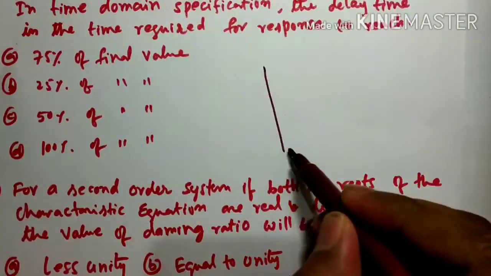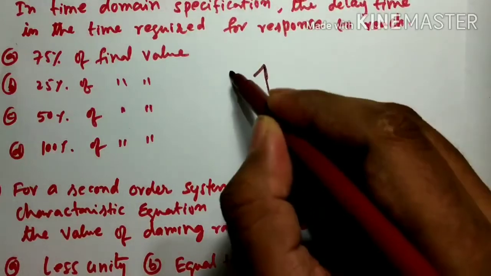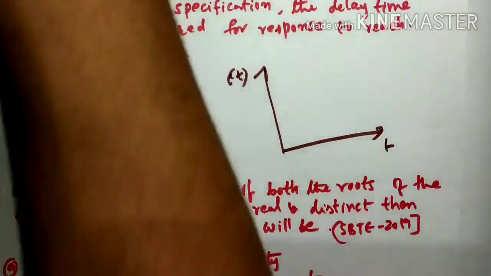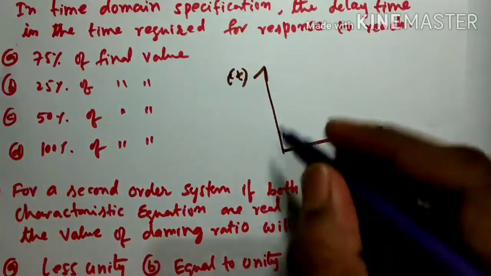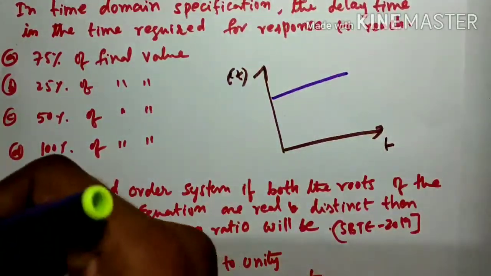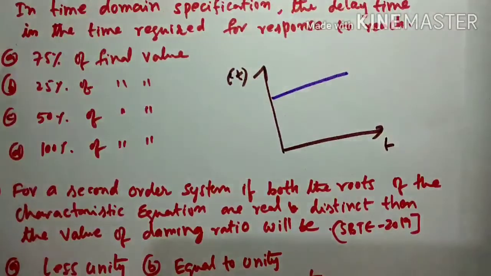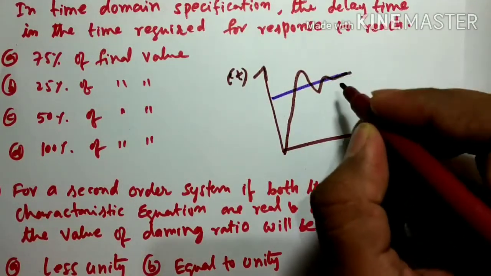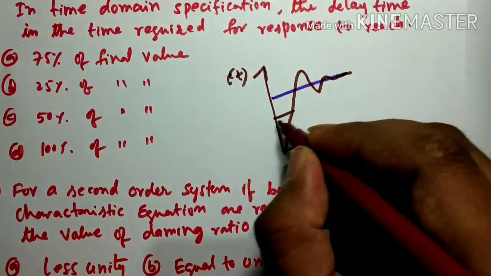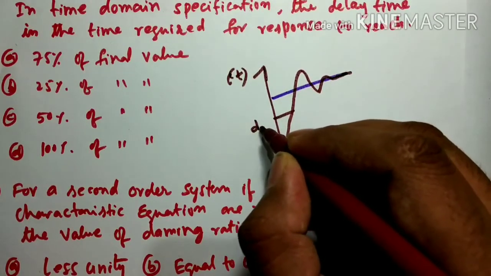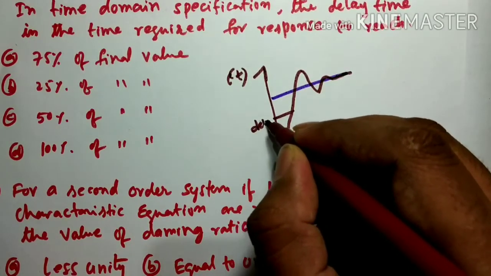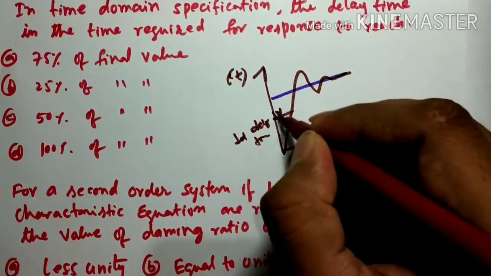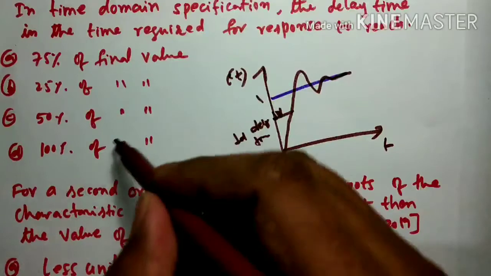From the response, this is c of t, and this is t. If I give a step signal, your response is this one. This is the delay time, so we say td. It's when 50% is reached. This is 1. So the answer is C.